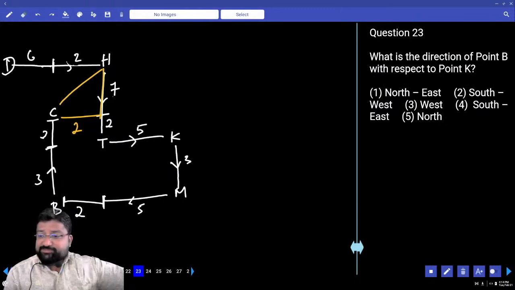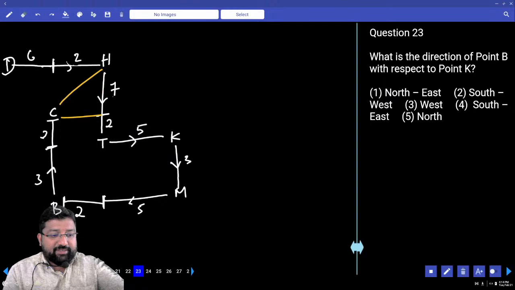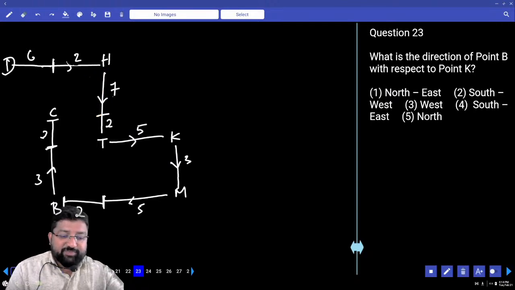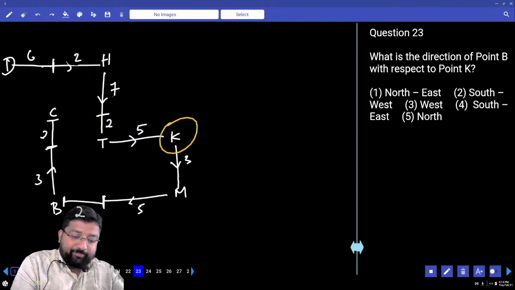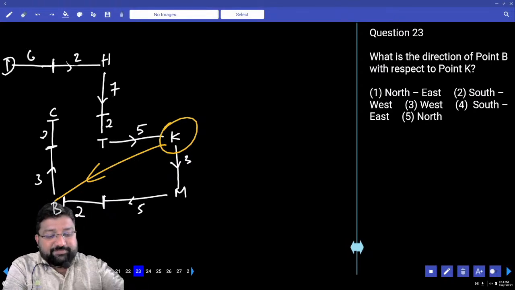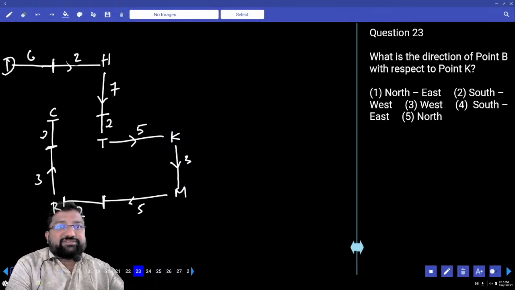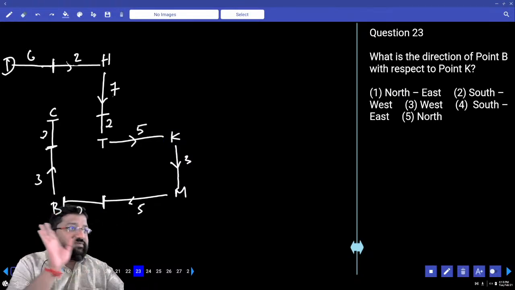What is the direction of point B with respect to point K? Down, pakka south, diagonal towards your left. Left ante west. What's the answer? South, west. Diagonal line antene combination of two directions. Vertical and horizontal, only one.